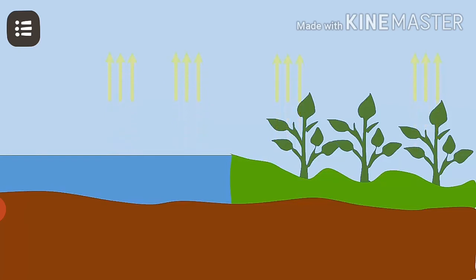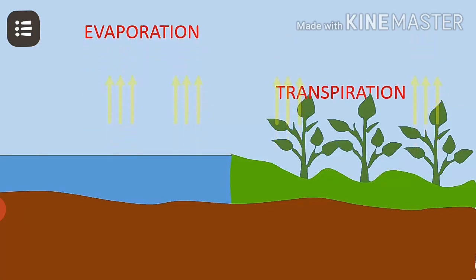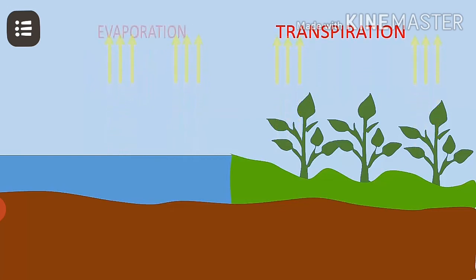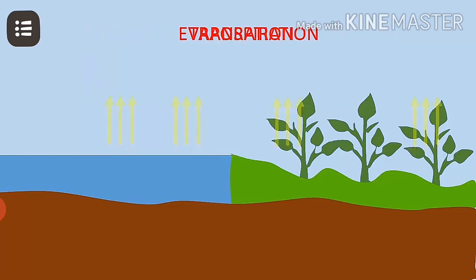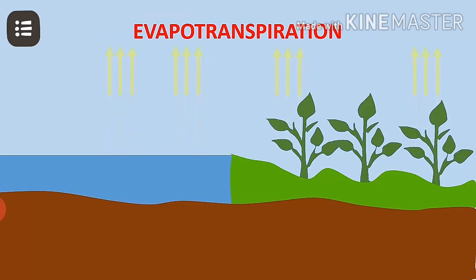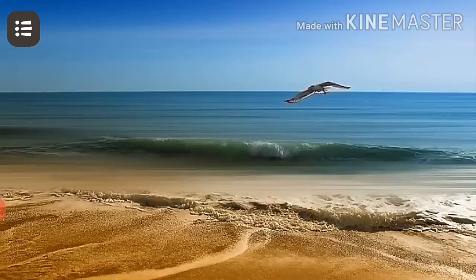Evapotranspiration is the process by which water is transferred from the land to the atmosphere by evaporation from the soil and other surfaces and by transpiration from plants. It is the sum of evaporation and plant transpiration from the earth's land and ocean surface to the atmosphere.